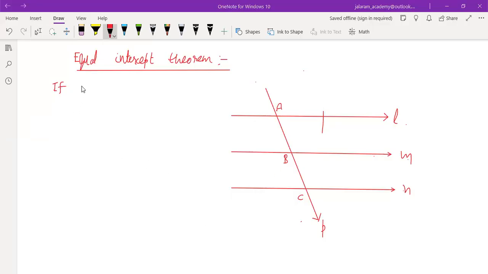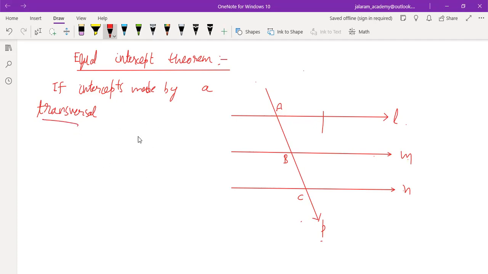So if intercepts are made by a transversal in this figure, which line is the transversal line? A transversal line is a line which is intersected by two or more lines at different points. So this is transversal ABC. Line P is a transversal as it is intersected by lines L, M and N at three different points. There are three points of intersection, and whenever a line has three points of intersection, it is called a transversal.